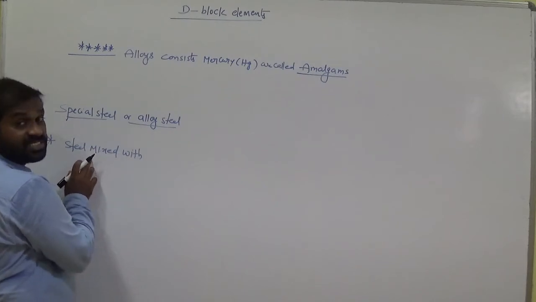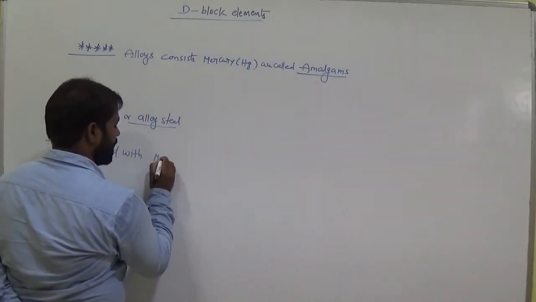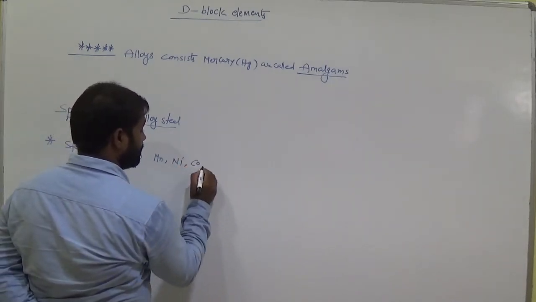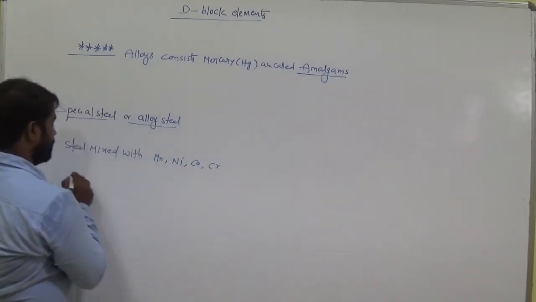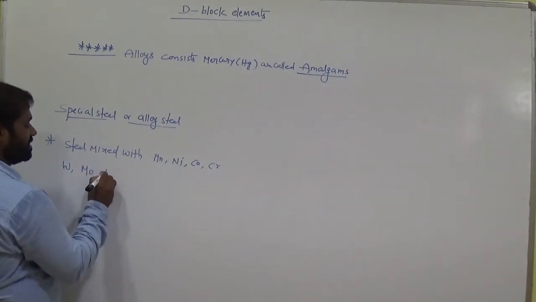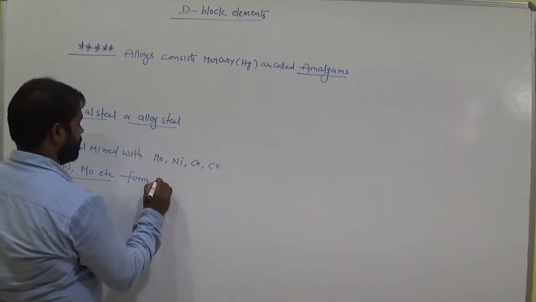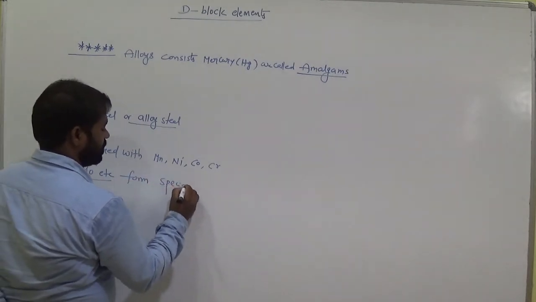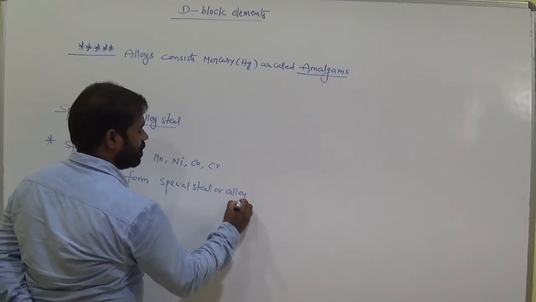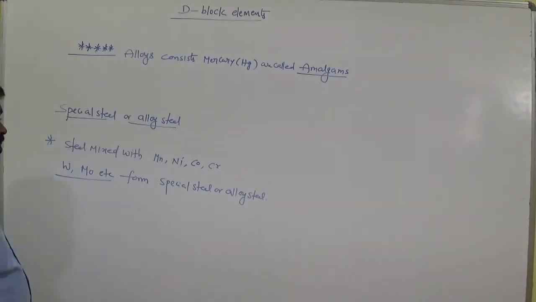You know already what is steel? Steel mixed with manganese, nickel, cobalt, chromium, tungsten, molybdenum, etc. forms special steel or alloy steel.